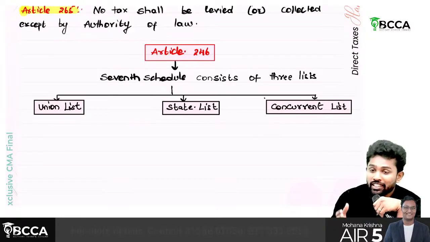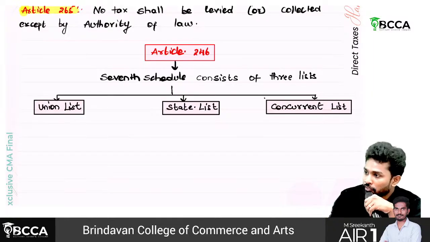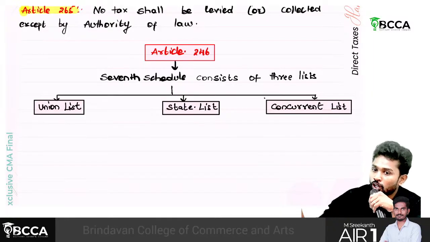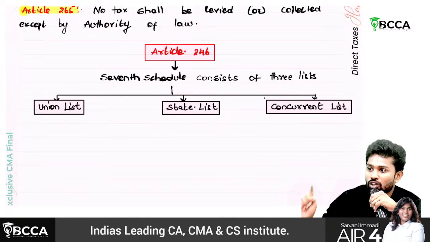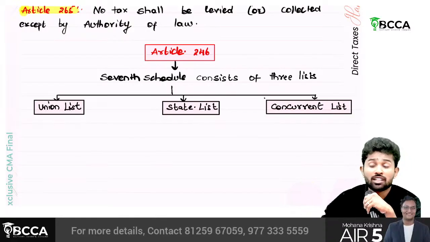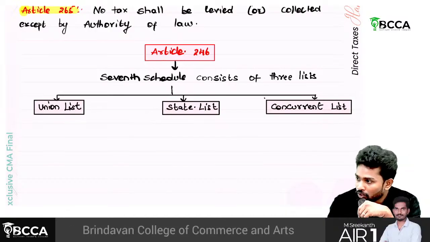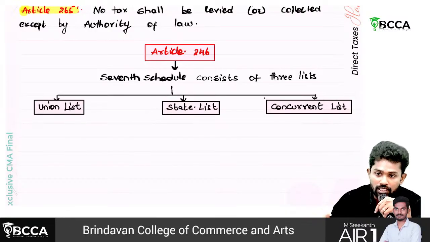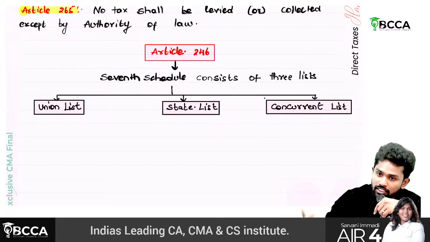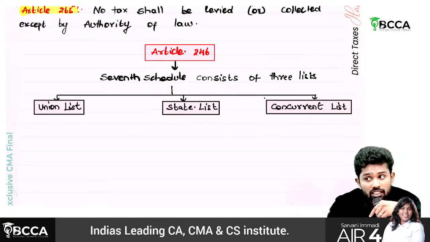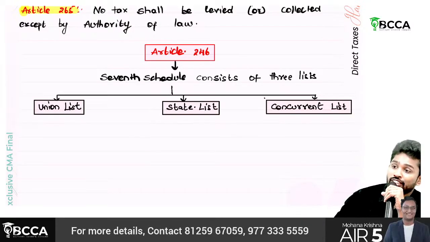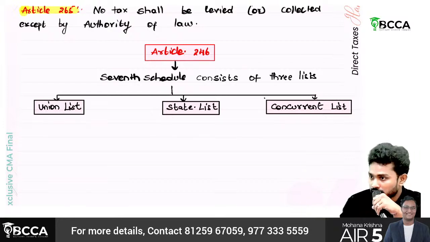If something is mentioned under the union list, with respect to those matters, the law can be formed by the central government. And even the tax, if related to those matters, can be levied and collected by the central government. If they are under the state list, then the tax can be levied and collected by the state government. Concurrent list. Sir, under the concurrent list, there are no taxation related matters.